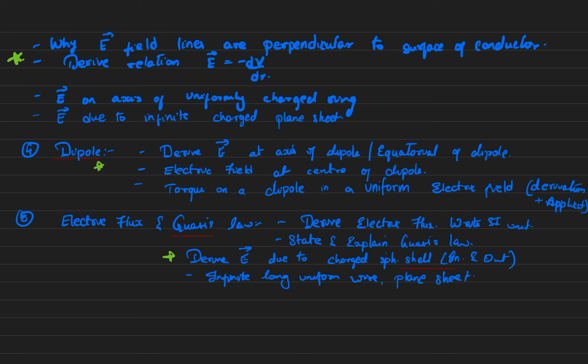These three derivations you have to remember. Now they can ask you this question: use Gauss law to prove electric field inside a conductor is zero. You have to show this one using Gauss law. You must be able to show that.